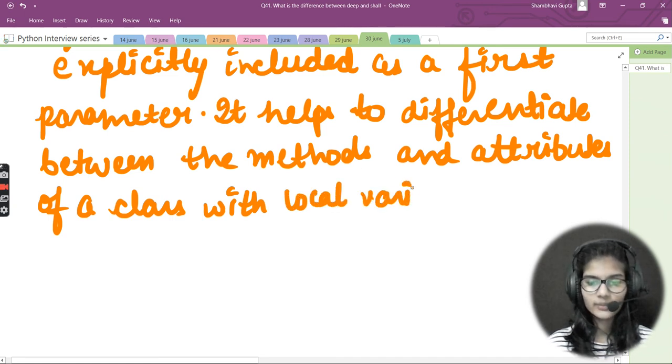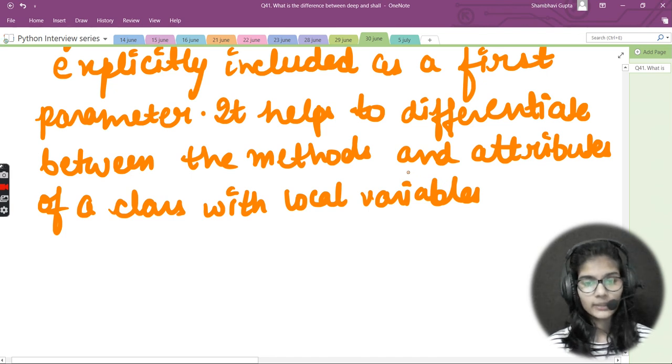So it even helps us to differentiate between the methods and attributes of a class and local variables, right?